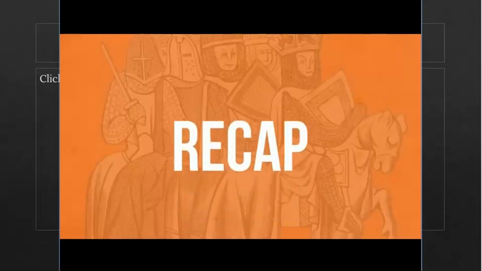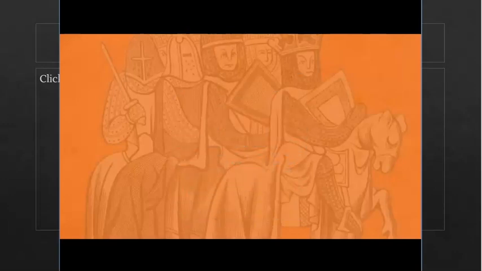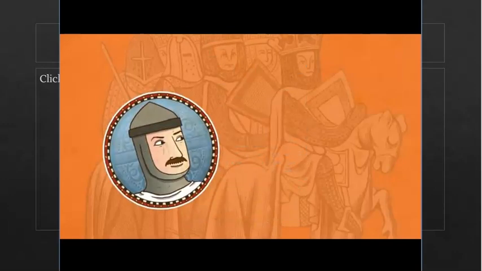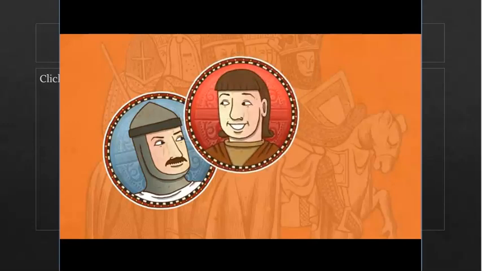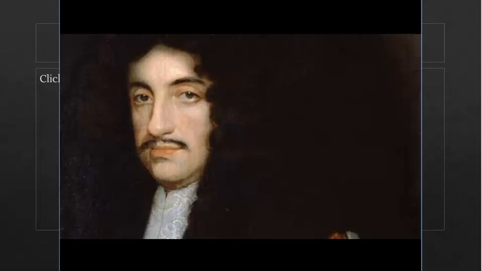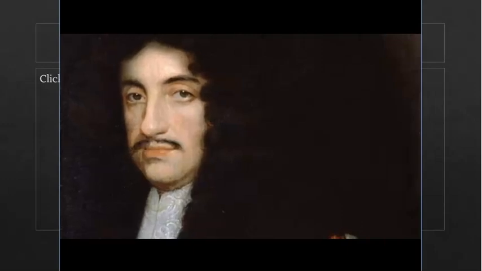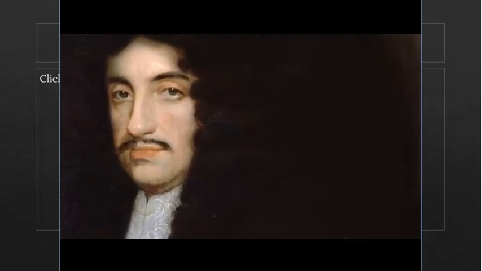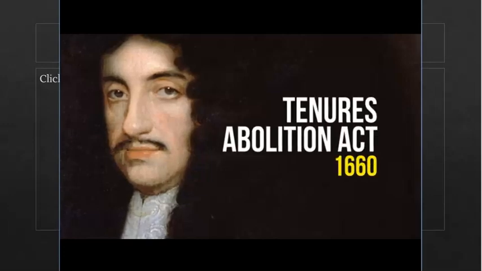So, to recap, the great lords were less frequently expected to provide military service to the king, the peasants were increasingly able to live and work where they wanted, and money replaced manpower as the key agent of economic and political power. Whilst feudalism declined in England from the 14th century onwards, it was not formally abolished until the Ten Years' Abolition Act of 1660.